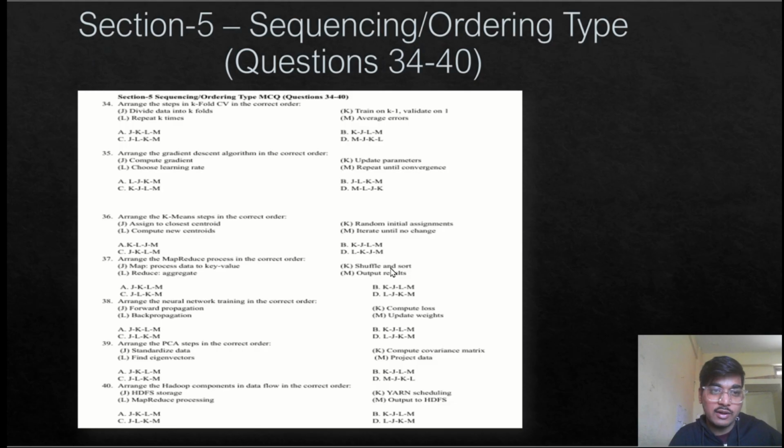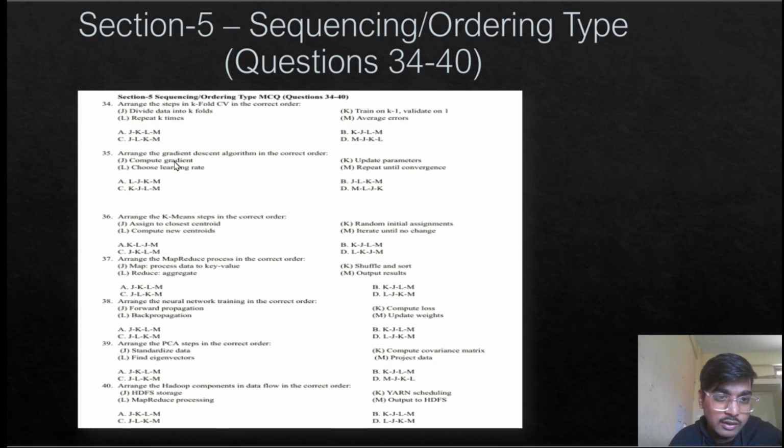Now we have entered section 5. In this section, we have to find the correct sequence or order of the steps of the given algorithms. Question number 34: arrange the steps in k-fold cross validation in the correct order. First, we divide the data into k folds, then we train on k minus 1 and validate on 1. Repeat k times and average the error. So option A is correct.